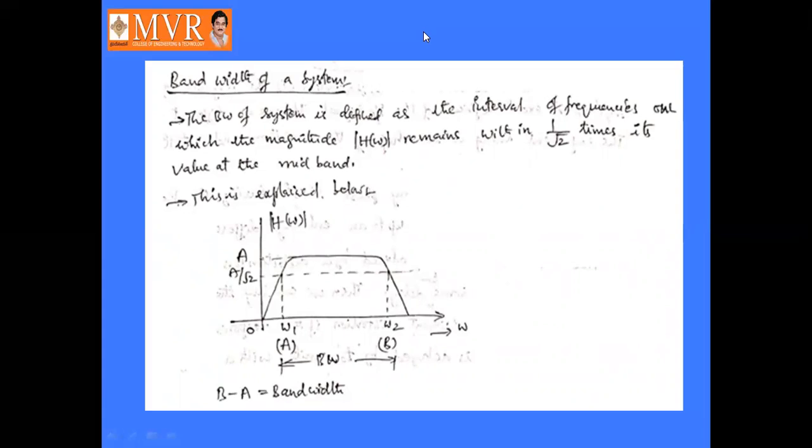In some textbooks, it will be represented as FL and FH. FL is the lower cutoff frequency. FH is the higher cutoff frequency. So the difference of these two is nothing but the bandwidth of a system.